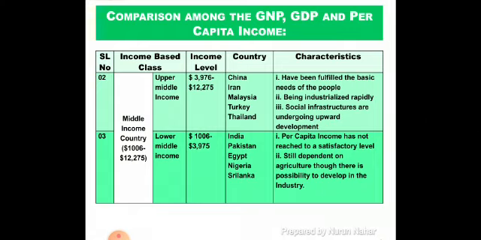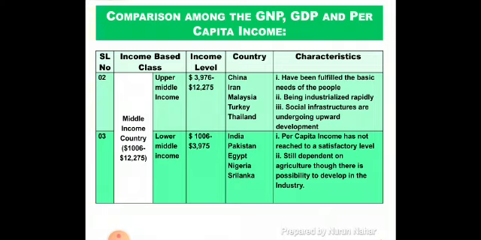A country will be considered as upper middle income country if their income level is from $3,976 to $12,275. Countries like China, Iran, Malaysia, Turkey, Thailand are included in upper middle income countries. The characteristics of such countries are: these countries have fulfilled the basic needs of the people with their income. These countries are being industrialized very rapidly. Their social infrastructures are undergoing upward development like education, health, etc.